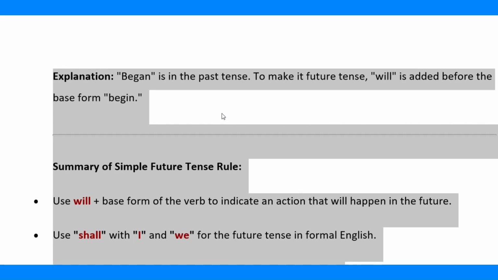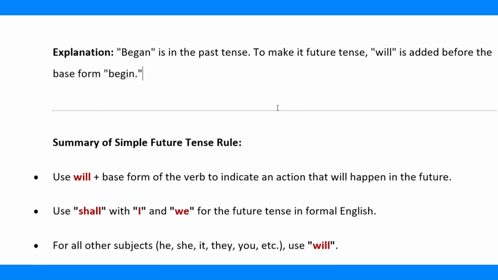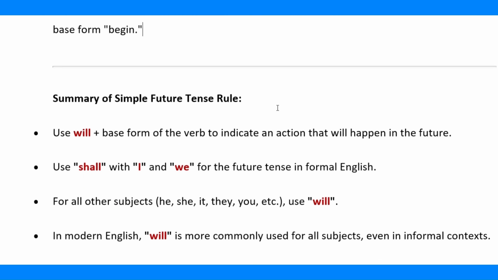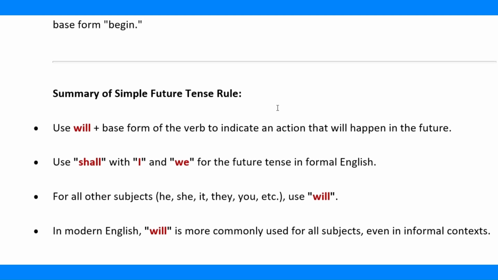Summary of simple future tense rule. Use will plus the base form of the verb to indicate an action that will happen in the future. Use shall with I and we for the future tense in formal English. For all other subjects, he, she, it, they, you, etc., use will. In modern English, will is more commonly used for all subjects, even in informal contexts.